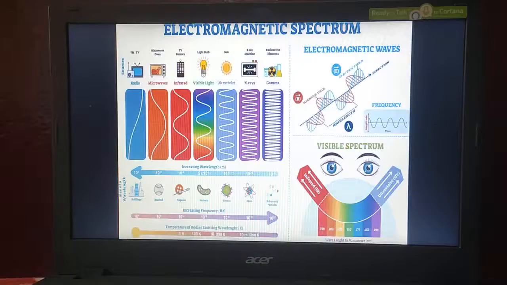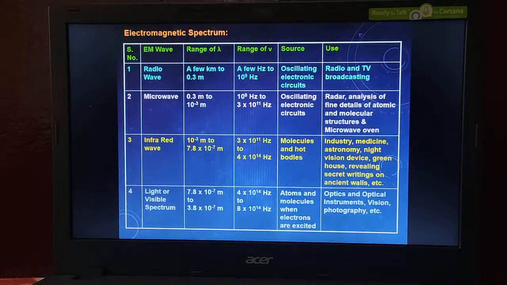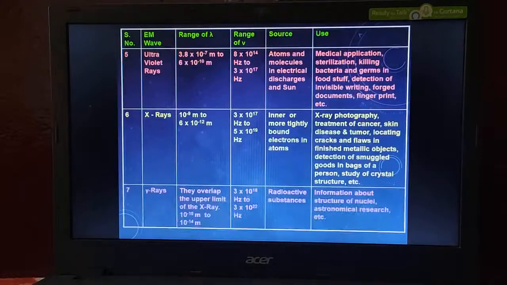The overall marks assigned to this chapter is 3 marks. You can easily get 3 marks by understanding the concept of electromagnetic waves from this chapter.